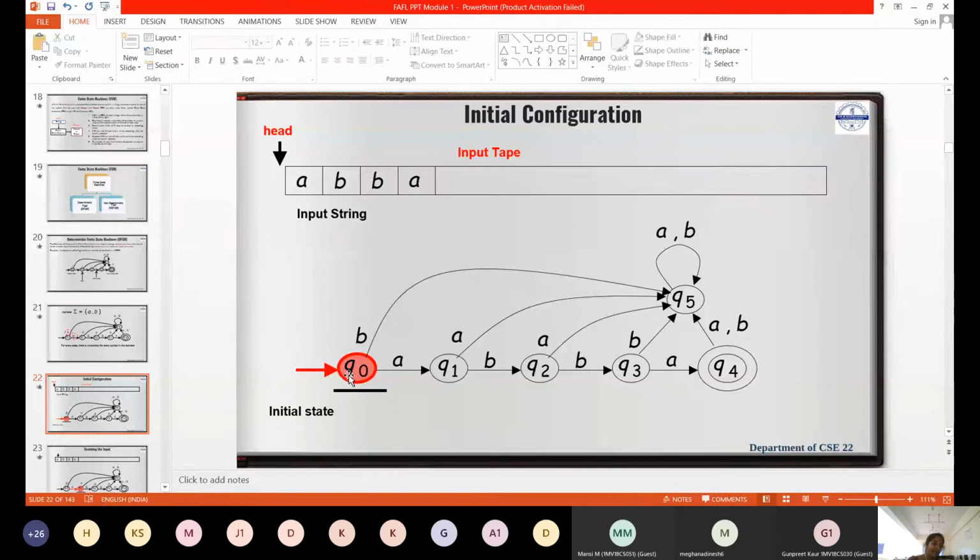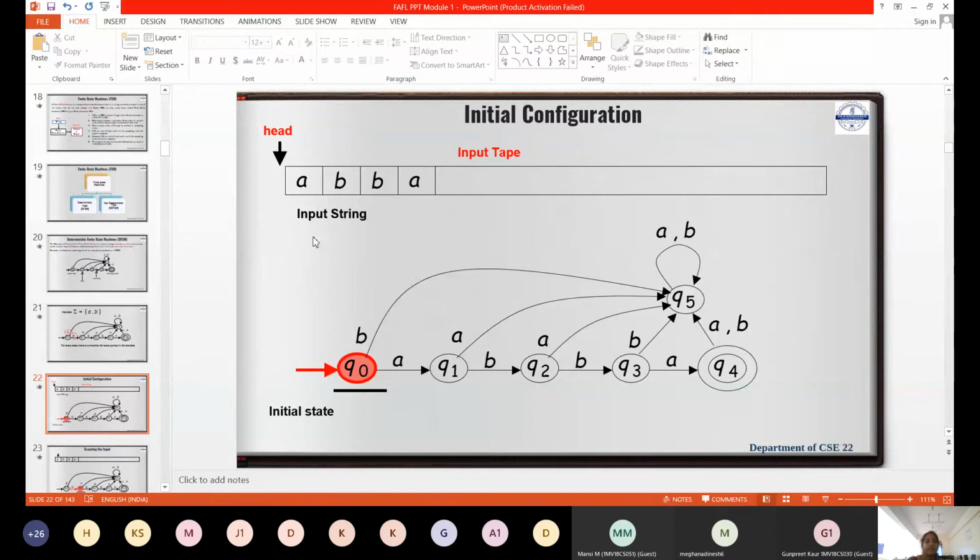My travel starts from the initial state. I said yesterday we are going to read the input string from left to right. So what is the leftmost symbol? This is actually the input tape. We call this an input tape. We cannot see all these things openly. In vending machines, actually, these concepts have been implemented.